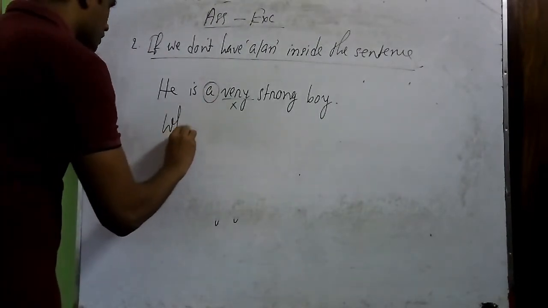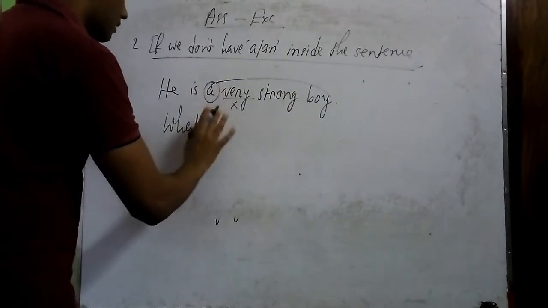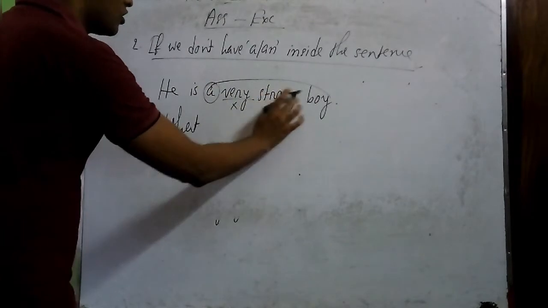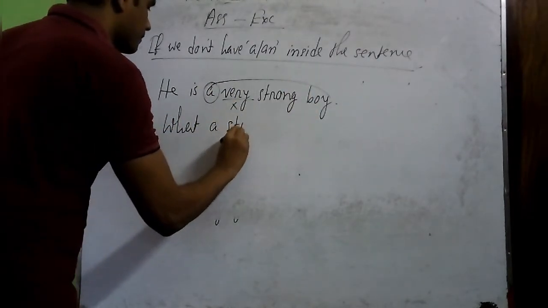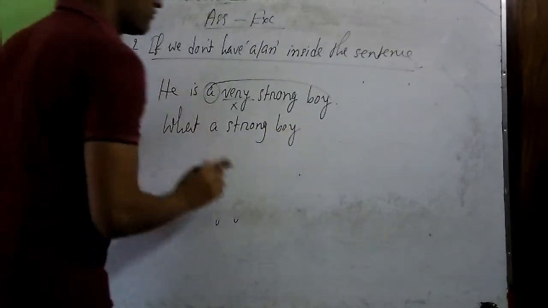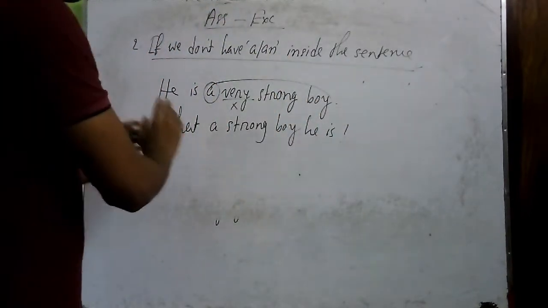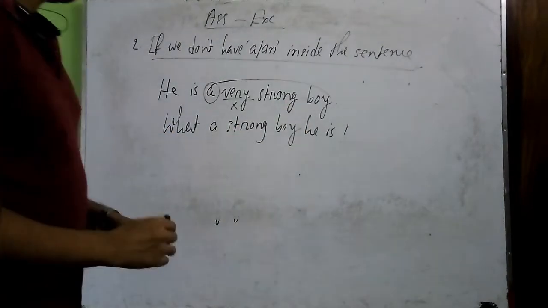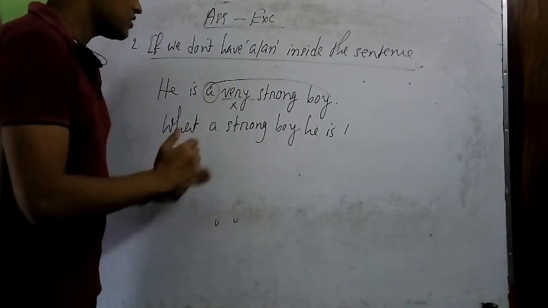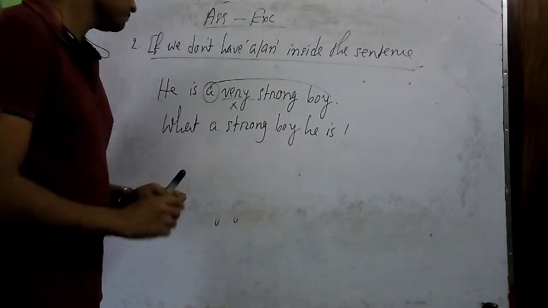That is, we have to take what, then from article till the end of the sentence. So as we have left out very from the sentence, that means we have a strong boy. Now the subject and verb will come here, and at the end exclamatory sign. This is the answer. What a strong boy he is. So whenever you find very, great, almost, this kind of words will be eliminated or removed from the sentence first, then you have to follow the rule.